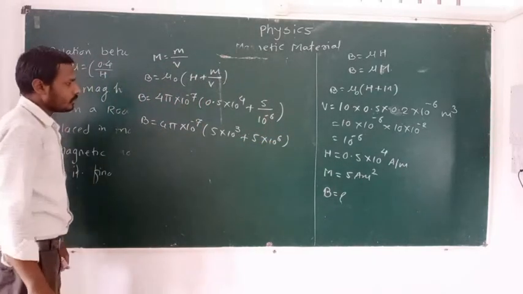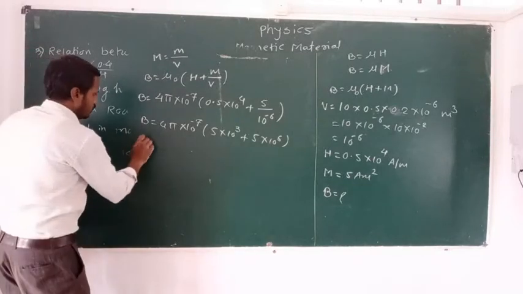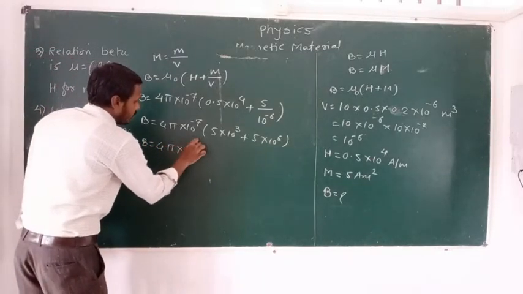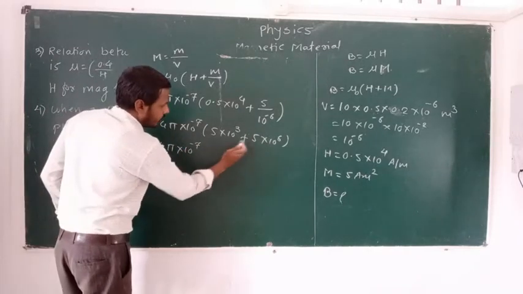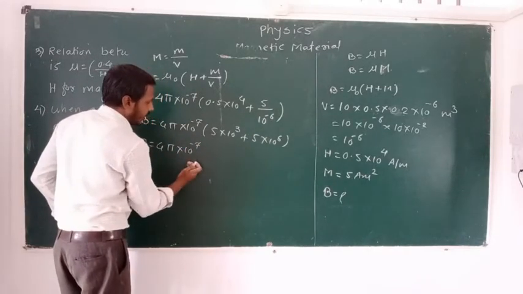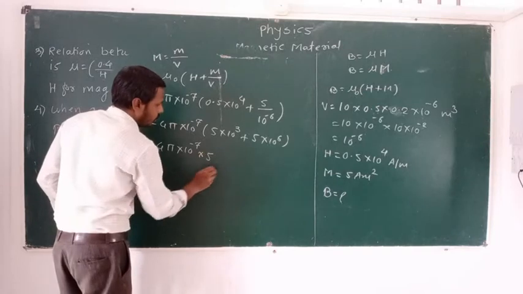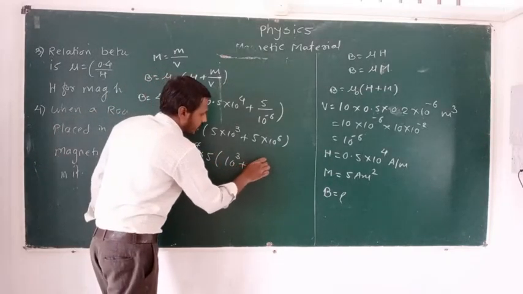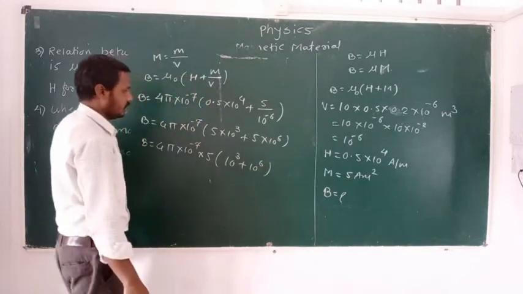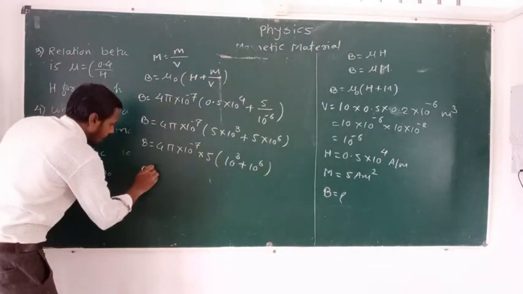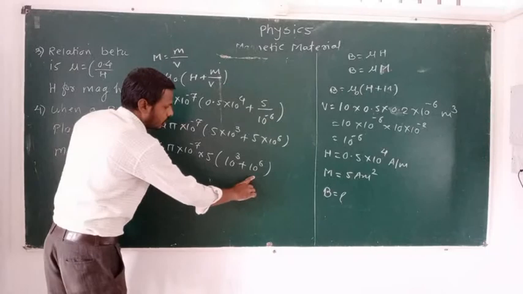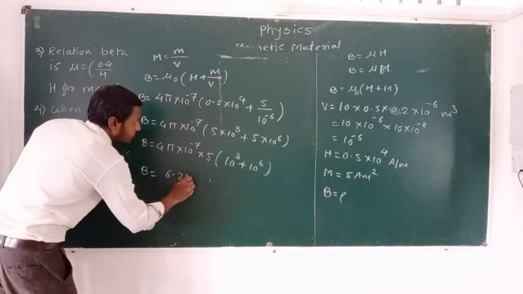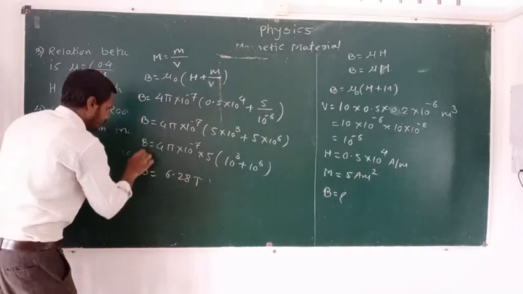Okay, then B is equal to 4 pi multiplied by 10 raised to -7, taking 5 common, 5 in bracket 10 raised to -3 plus 10 raised to -6. Now using the log table we can find the value of B is equal to 6.28 Tesla. This is our answer.